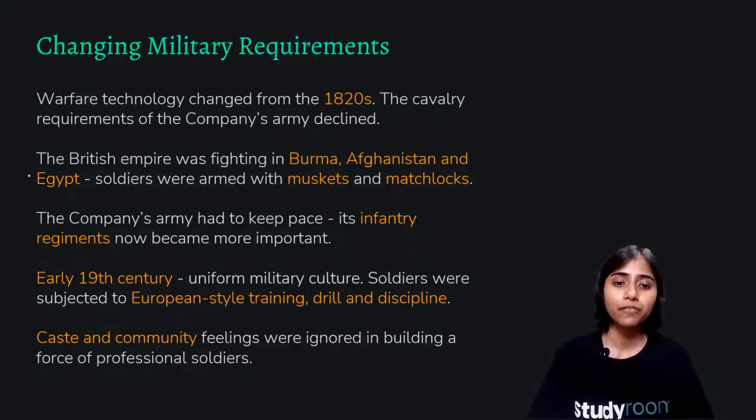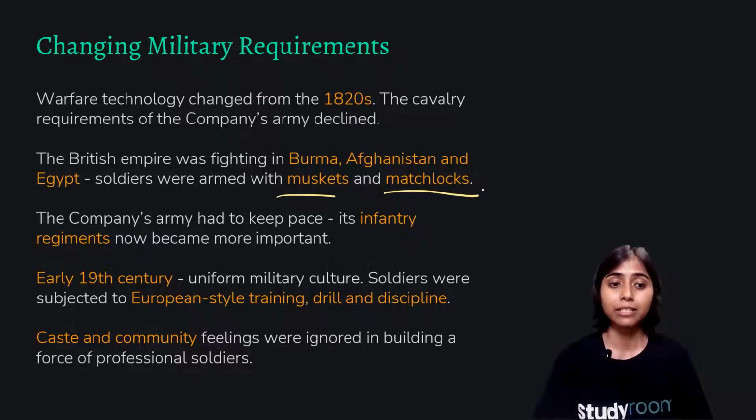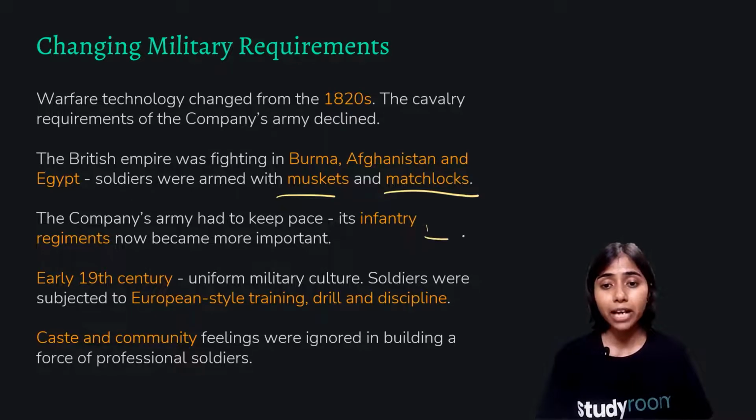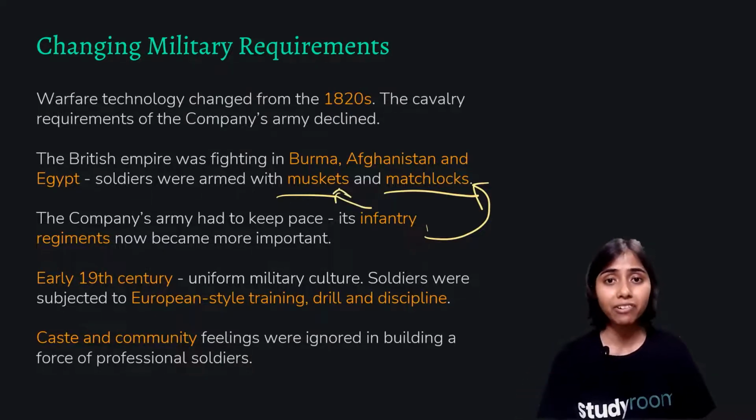The British Empire was fighting in Burma, Afghanistan, and Egypt. Soldiers were armed with muskets and matchlocks. Now, these muskets and matchlocks were handled by the soldiers. So the company's army had to keep pace. Its infantry regiments now became more important. Why? Because the infantry regiment had to handle these. The matchlocks and the muskets had to be handled by the infantry regiments only.